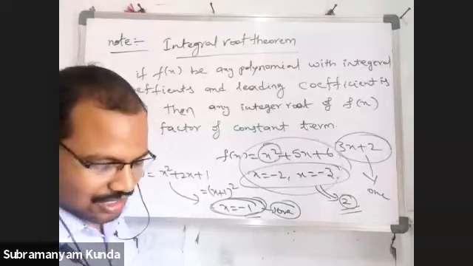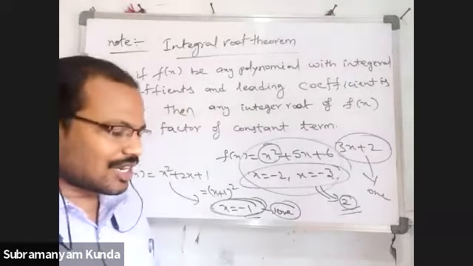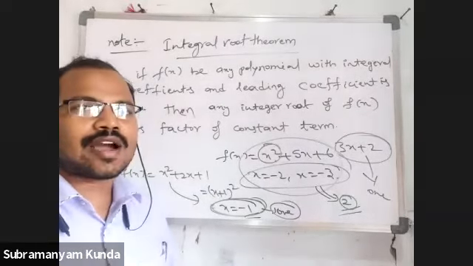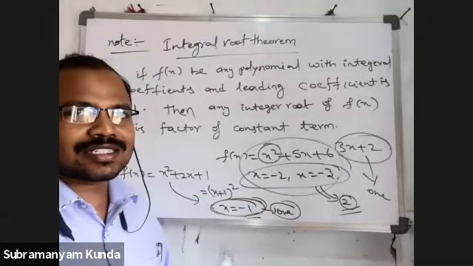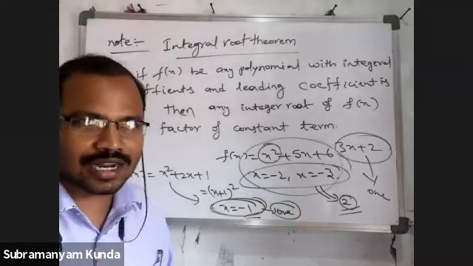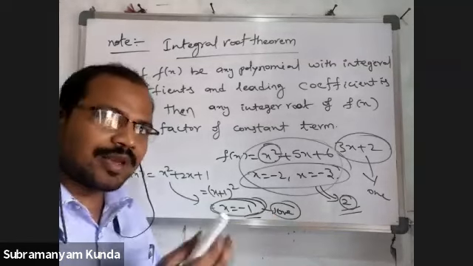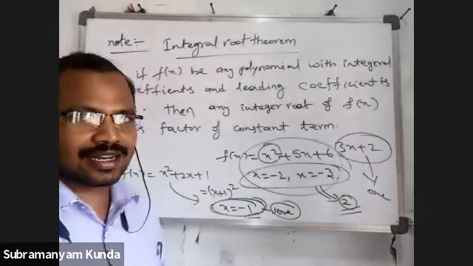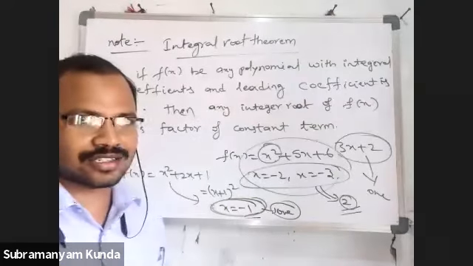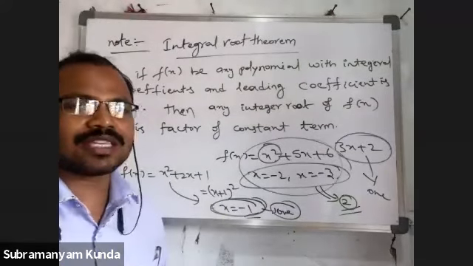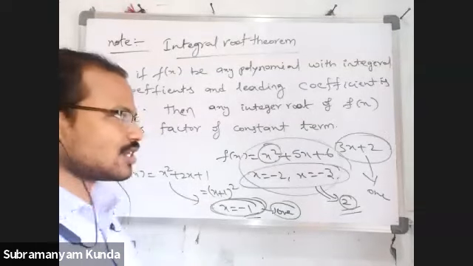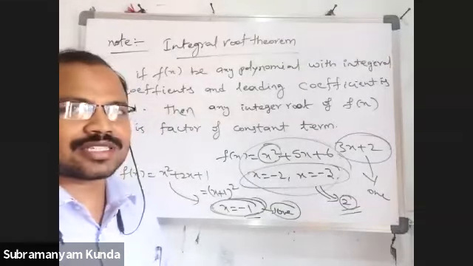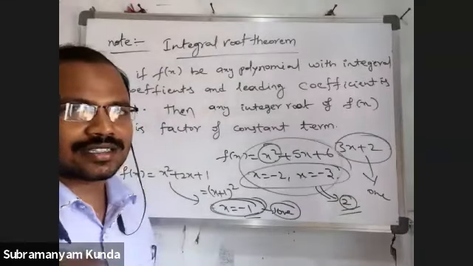So that's what I want to say: a polynomial of degree n can have maximum n zeros. More than that is not possible. It may have less than n also, but the maximum is n. Clear? The number of zeros is at most equal to its degree. Okay, tomorrow we'll discuss.